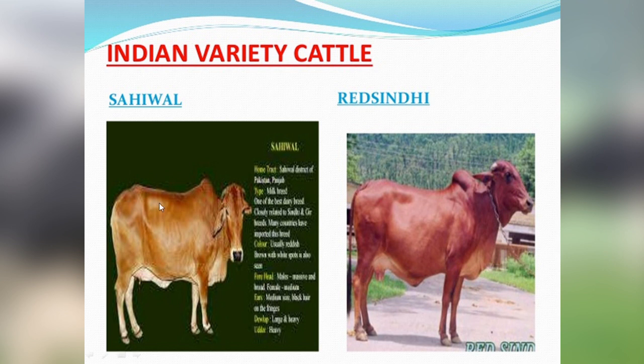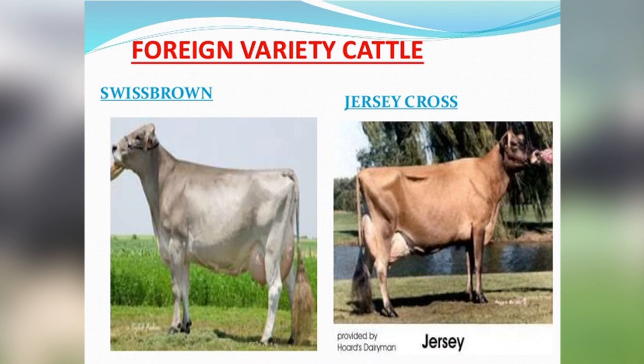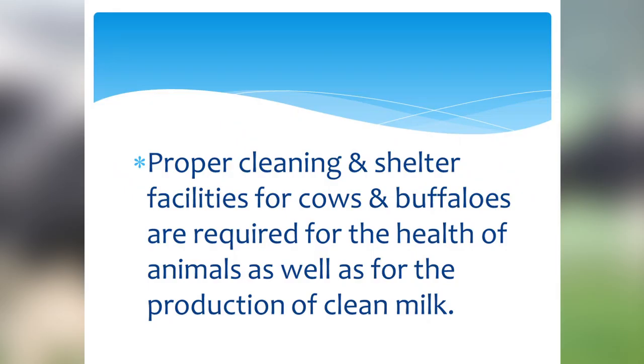See, these are the Indian varieties of cows. This one is Sahiwal and this is Red Sindhi cow. Both the varieties are resistant to diseases, while these foreign varieties of cattle, brown Swiss and this one Jersey cow, have the capacity to produce a large amount of milk. So these foreign varieties and Indian varieties are crossbred to obtain a new variety with both desirable qualities. So the new animals formed will have disease resistance as well as produce a large amount of milk.